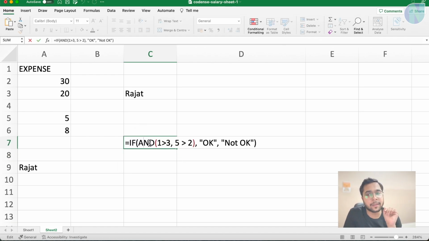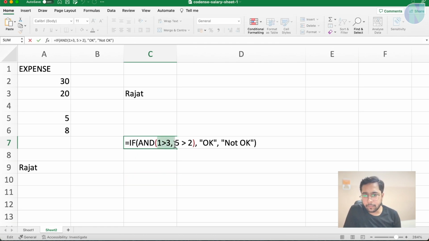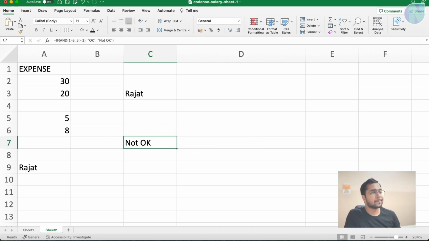And you can see it is coming not OK, because see, how will you read this? You will say it is an AND statement. Let's check both conditions. Is this condition true? Yes. Is this condition true? No, it is false. You can see side by side, it is also telling you if this condition is false or true. So this condition is false. So the AND expression will evaluate to false. So when this selected thing is false, it will give you not OK.